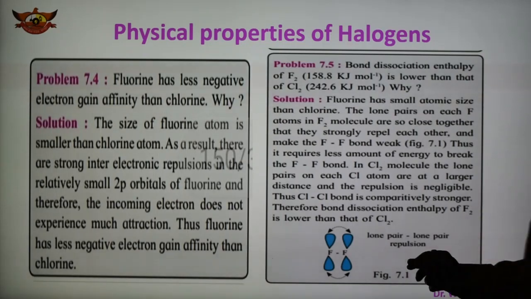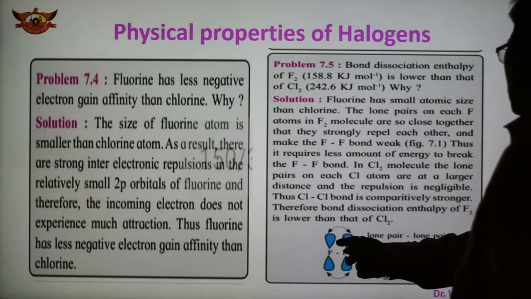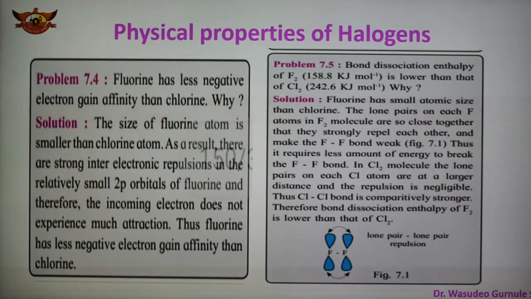So here is figure 7.1, this is the fluorine bond, and here the orbital lone pair repulsion is shown, and therefore chlorine has a larger dissociation enthalpy as compared to fluorine. So fluorine has less. So this is the reason shown here why the bond dissociation enthalpy of fluorine is less as compared to chlorine.